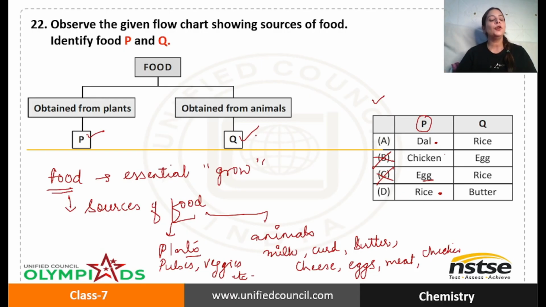Now let's look for Q. So Q is obtained from animals. Rice, do you get from animals? No. So that means this is not right. Egg, do you get from plants? So B and C you don't have to consider. D, butter, do you get from animals? Yes, we do. So here the correct answer is option D. That is the right answer.